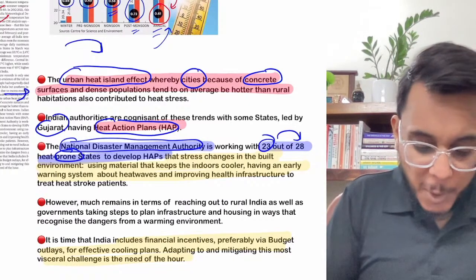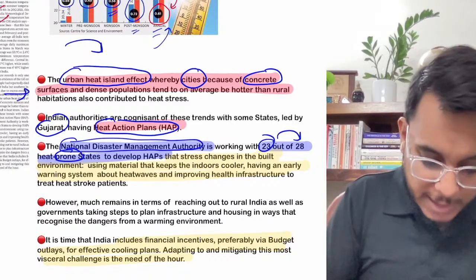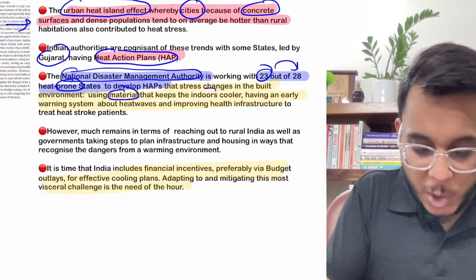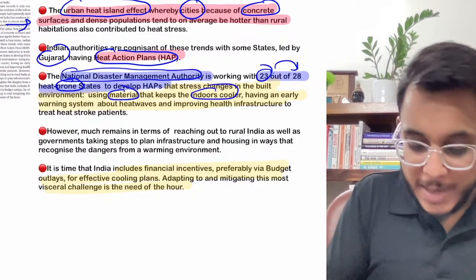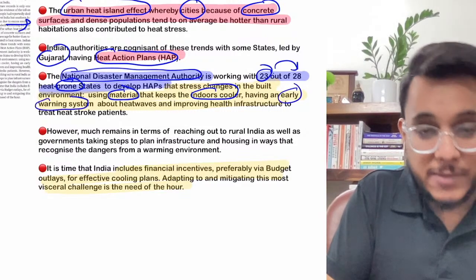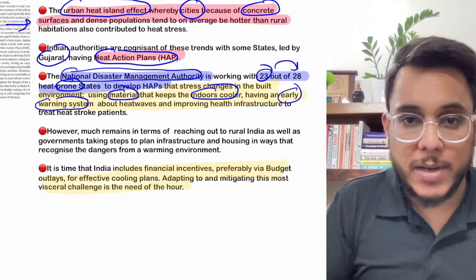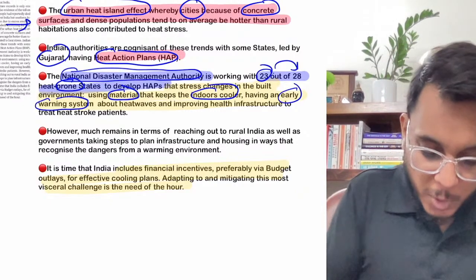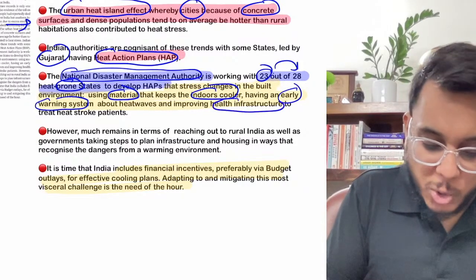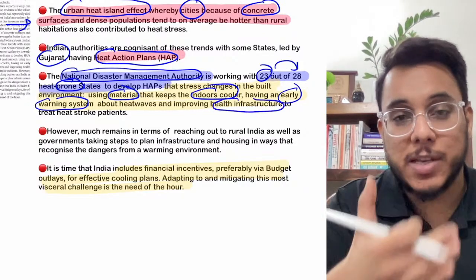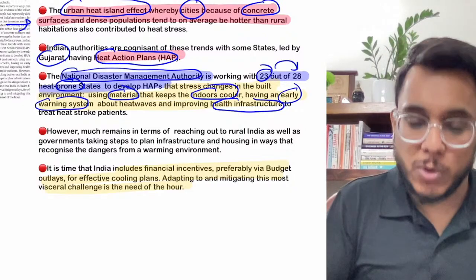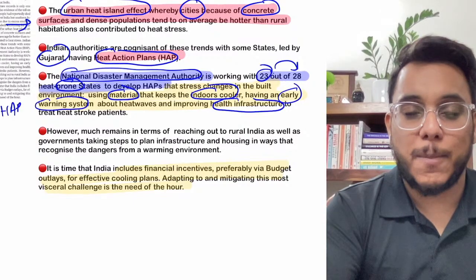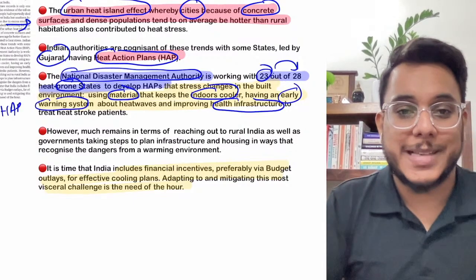Now guys, when we talk about the heat action plans, the focus is on how we can use materials that keep our indoors cooler, and how we can come up with an early warning system in case heat waves are coming, so that people are warned that they should stay indoors. Moreover, the health infrastructure is also to be improved to treat people who have suffered heat strokes. So all these focuses will be there in the heat action plan that the National Disaster Management Authority is now planning.